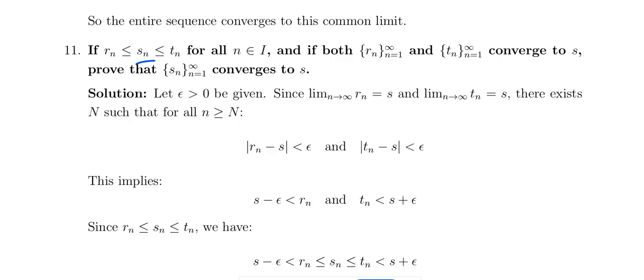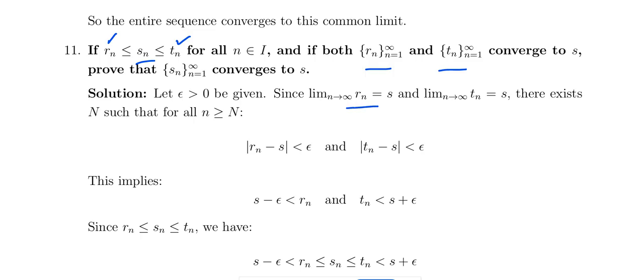Sn lies between Rn and Tn, and both Rn and Tn converge to S. S lies between the two sequences Rn and Tn, and both sequences Rn and Tn converge to S. Then the sequence Sn converges to S. It is like the sandwich theorem. Okay? So if both converge to some value, then the one in the middle converges to the same value, that is the meaning.